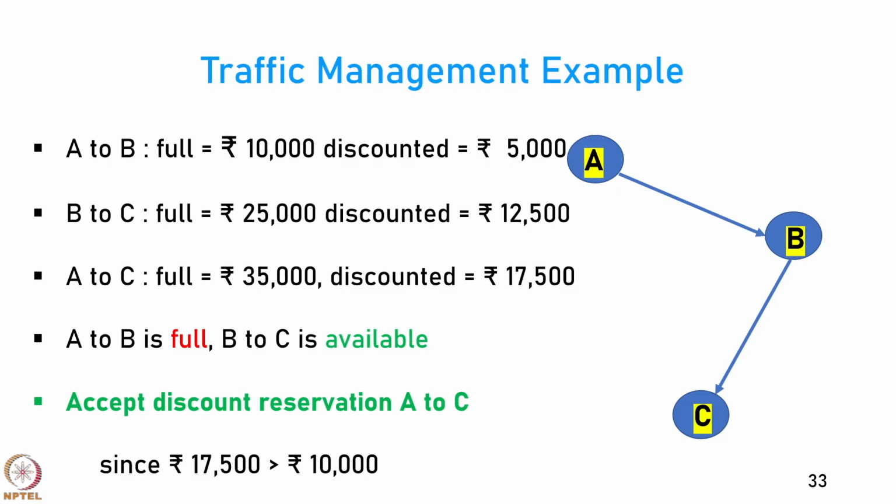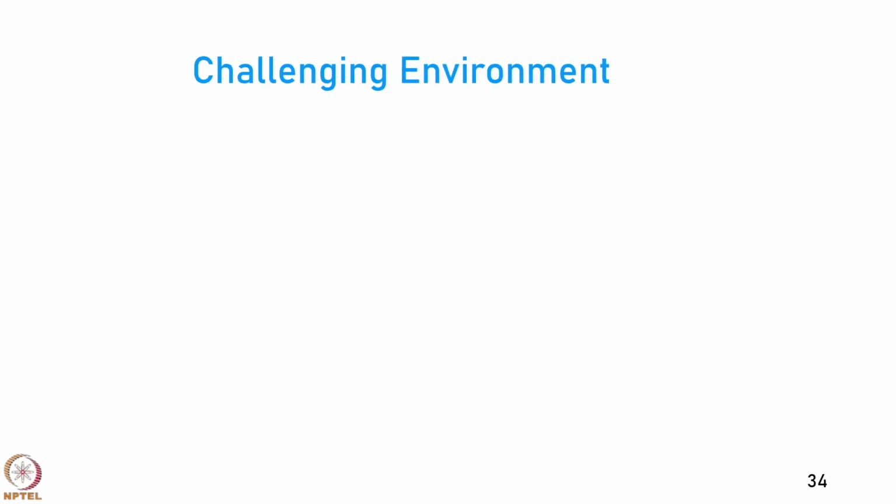So, you can bump some passengers from A to B who have paid the full price and replace them with passengers who are travelling from A to C and give them the discounted price. You will lose 10,000 rupees, but you will gain 17,500 rupees, which will increase your revenue. This is called traffic management.